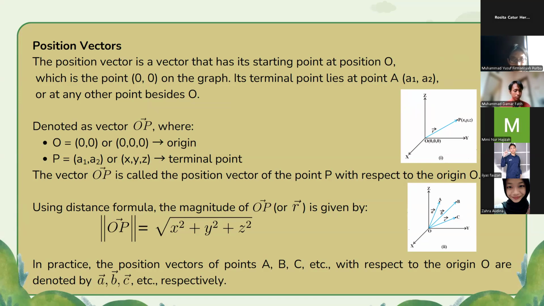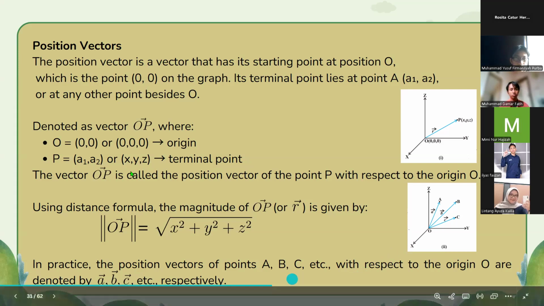Its terminal point lies at point A, (A1, A2), or at any other point besides O, denoted as vector OP, where O is equal to (0, 0) or (0, 0, 0), the origin, and the point P is equal to (A1, A2), or (X, Y, Z), is the terminal point.